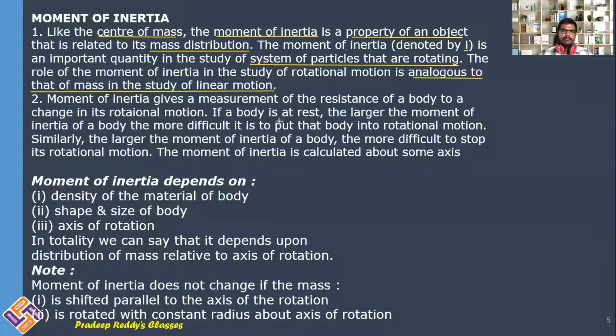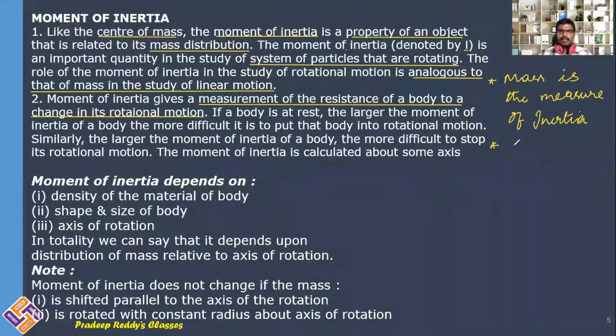Moment of inertia gives a measurement of resistance of a body to change its rotational motion. See, in linear motion, we already have discussed mass is the measure of inertia, in Newton's laws.